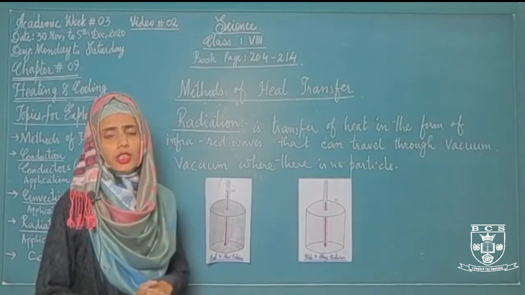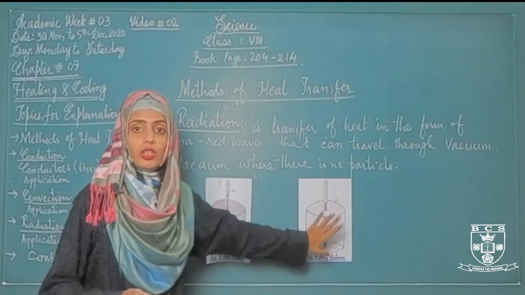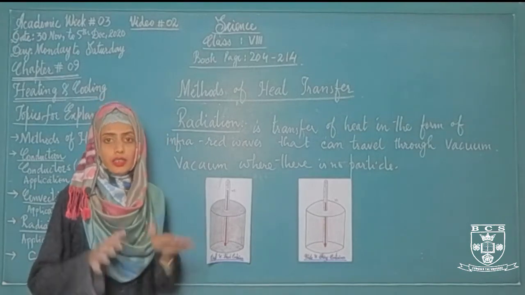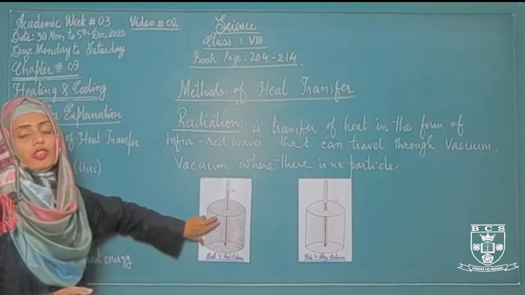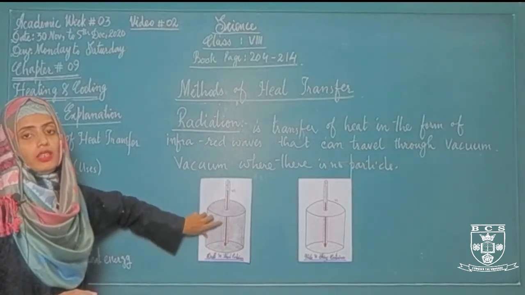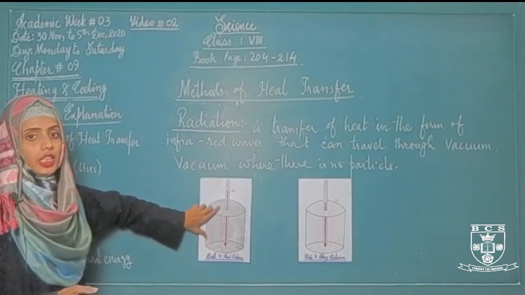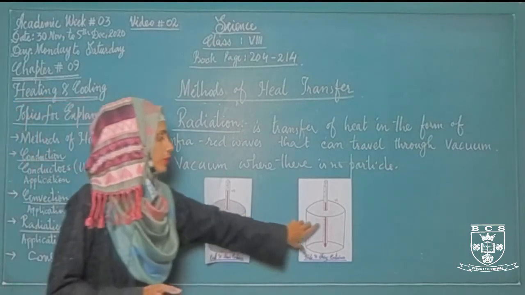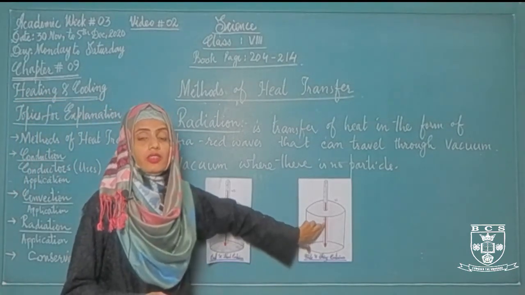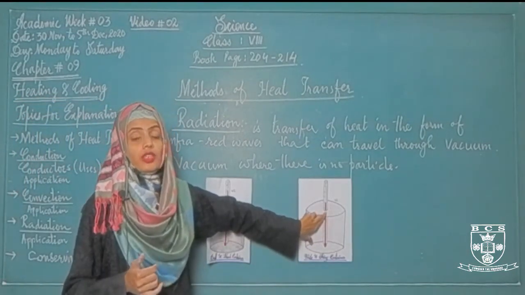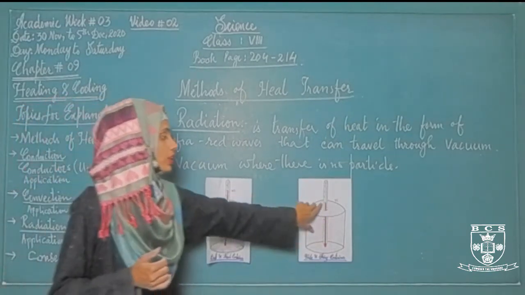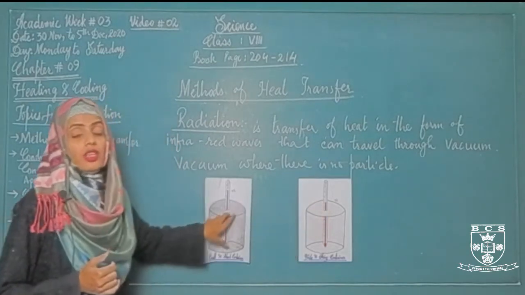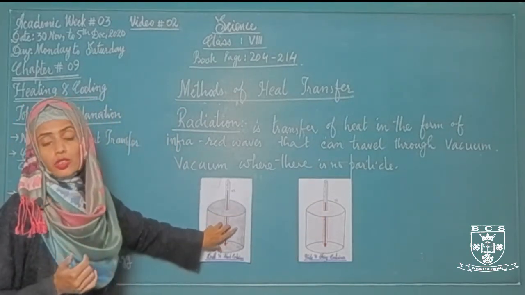If we place both these containers under the sun, what will happen? Whose temperature will increase? Obviously the temperature of the dull and black container will rise because it absorbs more heat, as compared to the white and shiny surfaces that do not absorb heat. They always reflect the heat. That's why there is a difference between the temperatures of the thermometers of the two different containers.